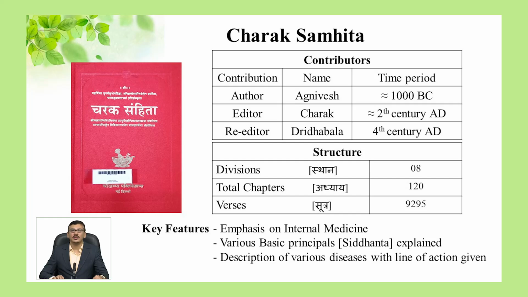Later, some of the chapters were added by Acharya Drudhabal in the 4th century AD. After this final editing, the book has 8 divisions, 120 chapters, and a total of 9295 shlok.